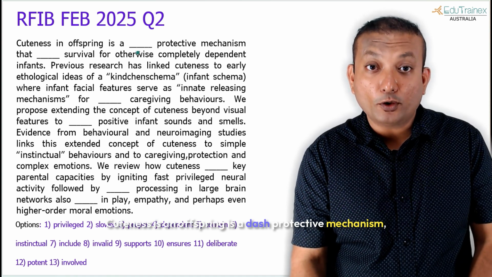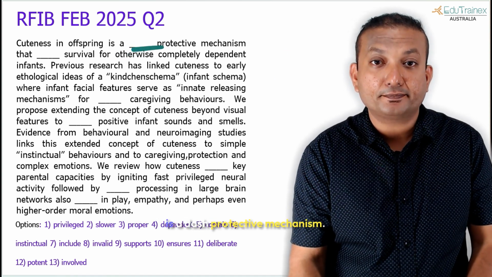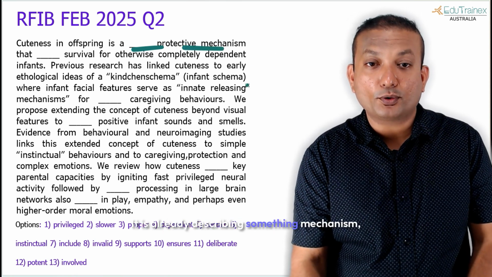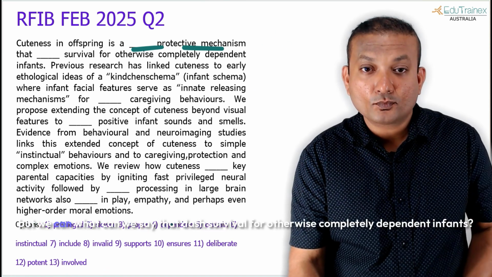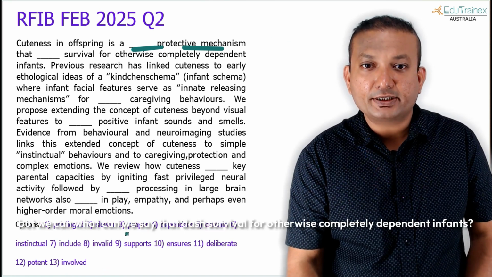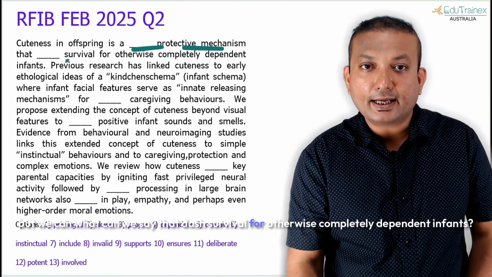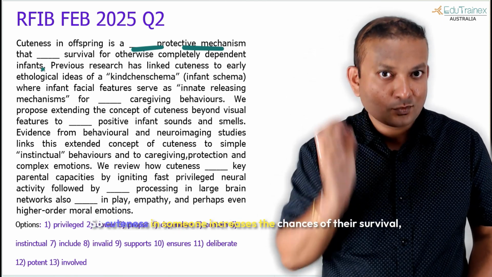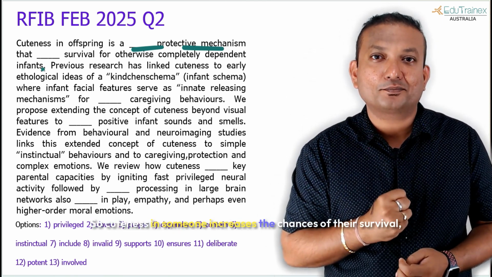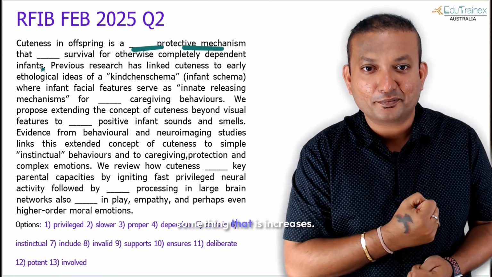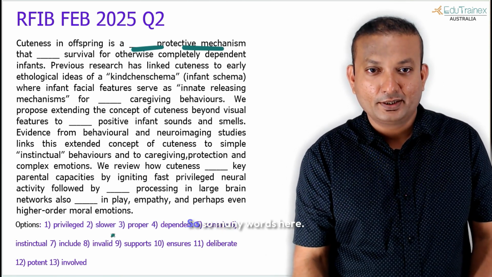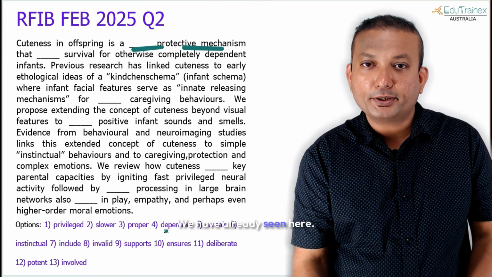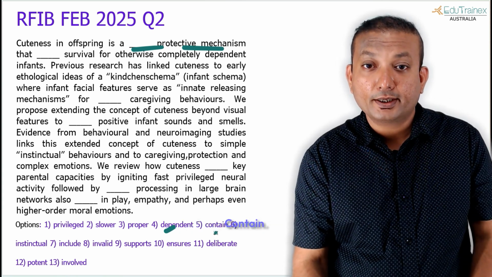Cuteness in offspring is a dash protective mechanism. Is a dash protective mechanism. It's already describing something, mechanism, but what can we say? That dash survival for otherwise completely dependent infants, cuteness. So cuteness in someone increases the chances of their survival, right? Something that increases. So many words here: privileged, slower, proper, dependent. We have already seen here, not required.